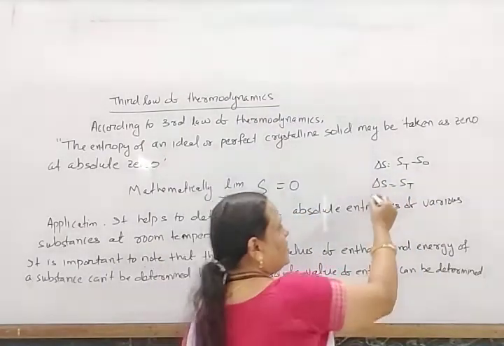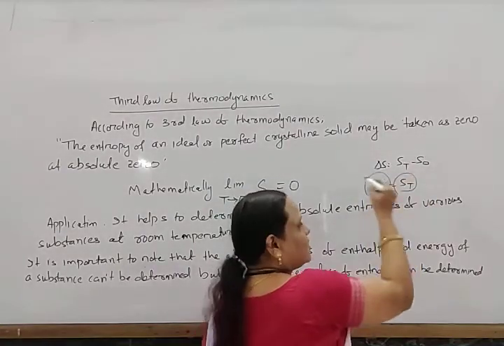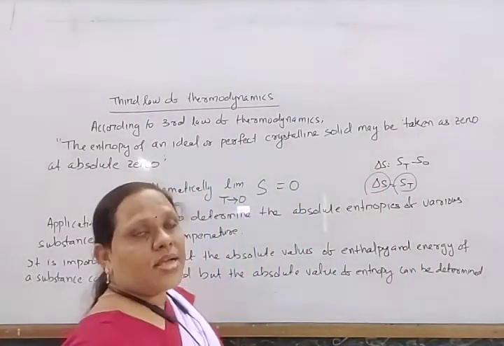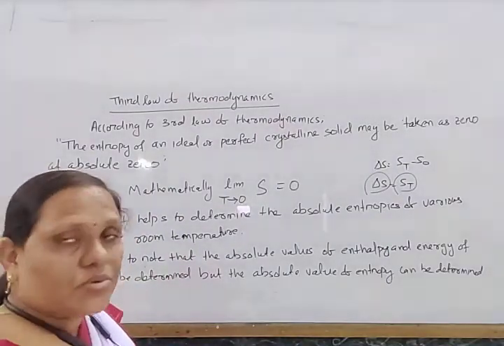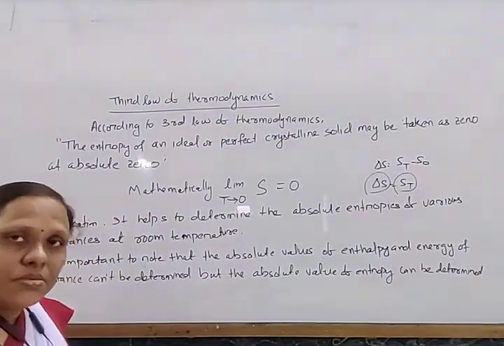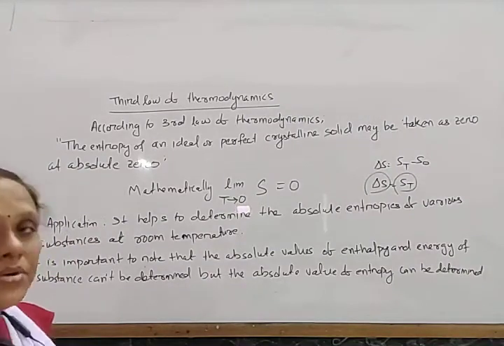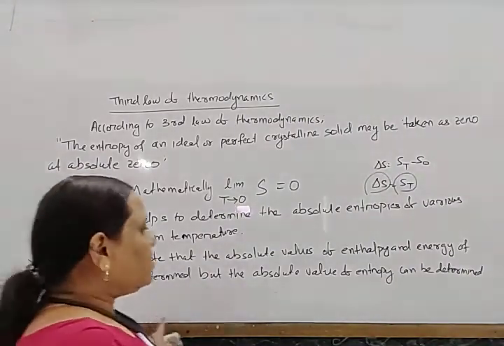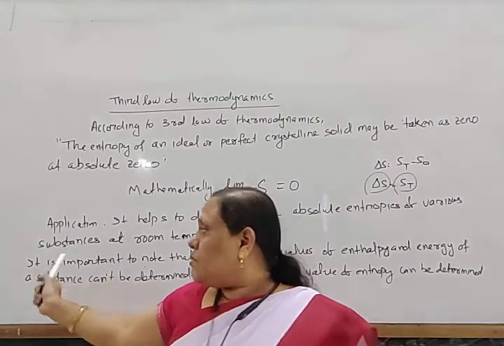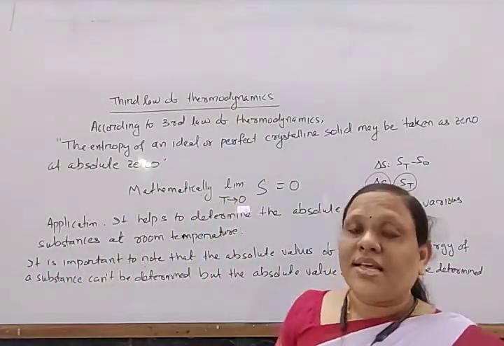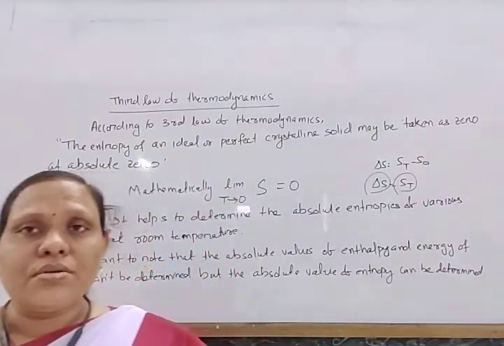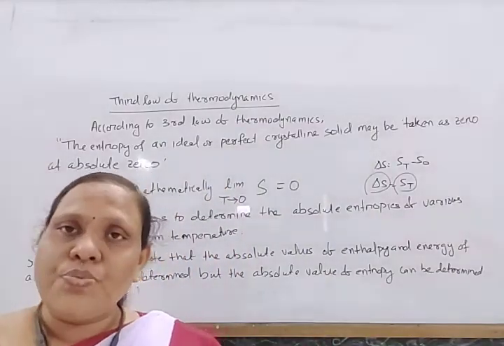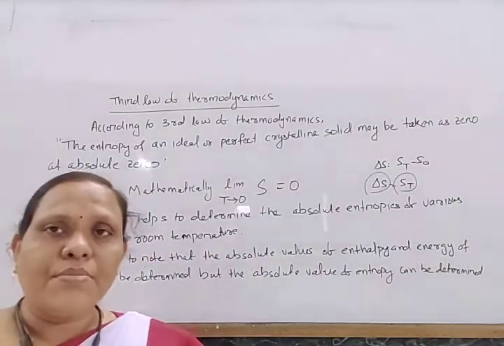So the change in entropy is known as the absolute entropy. The absolute entropy of a system can be determined. It is important to note that for enthalpy and the other energy terms the absolute value cannot be determined, but for entropy the absolute value can be determined.